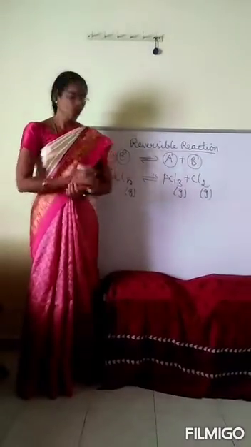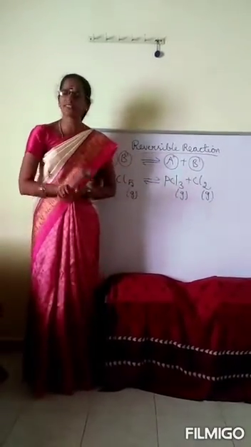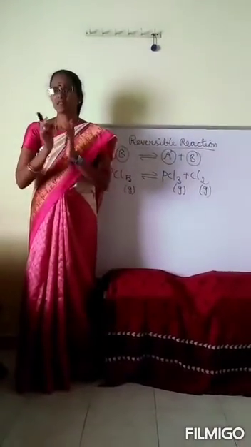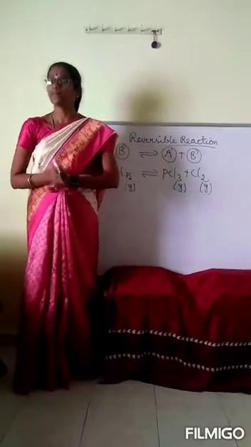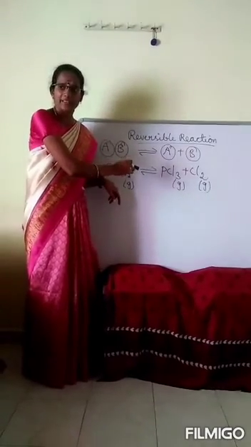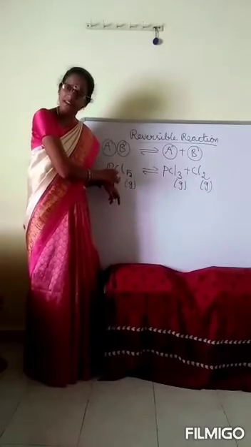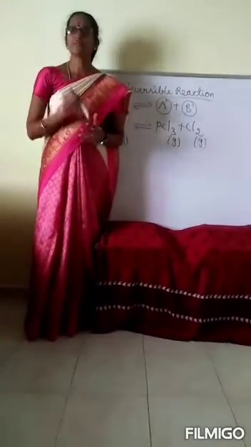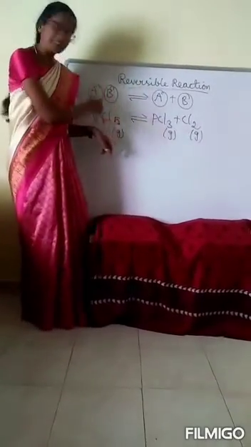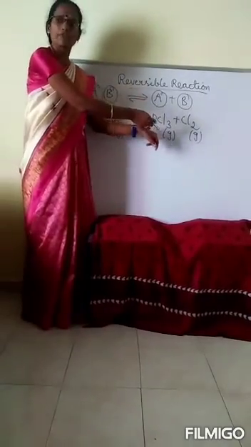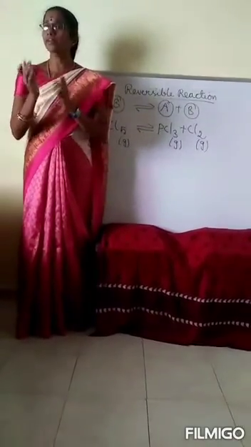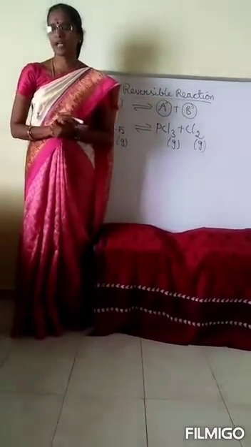In the initial stage, the forward reaction proceeds faster than the backward reaction. After some time, both reactions proceed at the same speed. So PCl5 cannot be completely converted into products as the reaction is reversible. Hence, it is a reversible reaction. Measurements show that the reaction is at equilibrium, but the amount of PCl5 is more than the amount of PCl3 as well as Cl2. Hence, a larger amount of reactant remains in the reversible reaction.